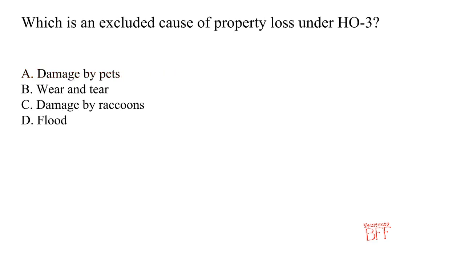Question: which is an excluded cause of property loss under HO 3? Here are the answer choices. Choice A is damage by pets. Choice B is wear and tear. Choice C is damage by raccoons. Choice D is flood. The correct answer is damage by raccoons. HO3 excludes losses caused by wild animals such as raccoons.